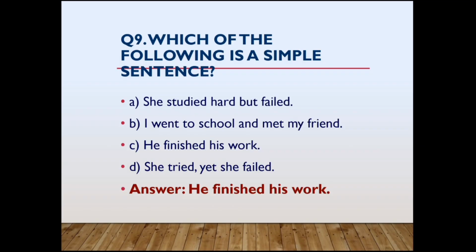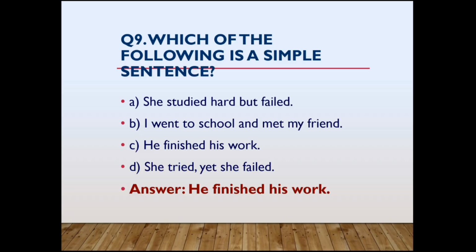Now question number 9. Which of the following is a simple sentence? Already we have discussed this in our previous video. What is a simple sentence? A sentence that has only one clause. Means one subject plus one predicate. If one clause is there in a sentence, that is known as a simple sentence. See here, no use of conjunctions. Already in the morning I have said, no use of conjunction, no use of dependent clause, then that will be a simple sentence.